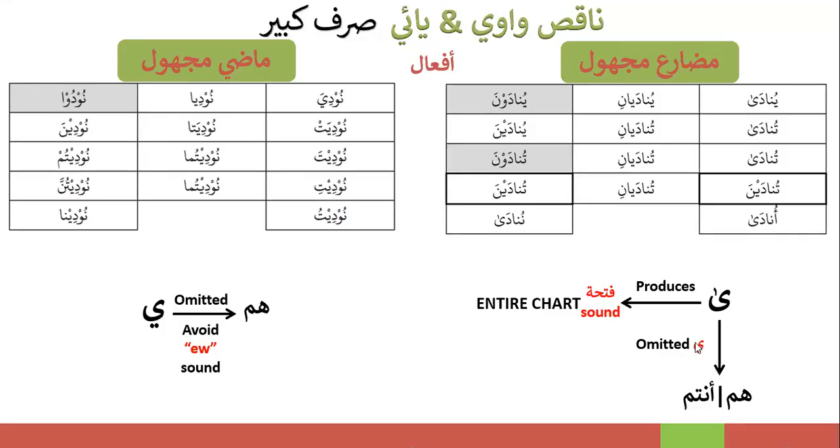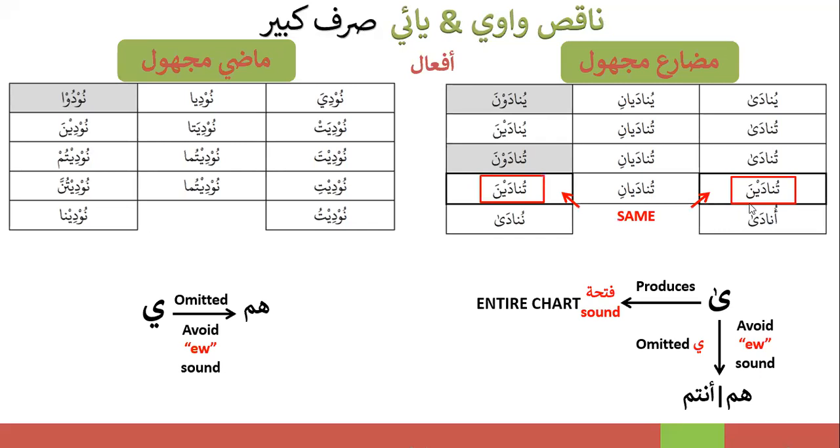So here, the alif maksura which was changed to ya was omitted at hum and antum. Okay, now let's move forward. And this is just to avoid the EU sound. Also, you will see that the anti and antunna versions are the same.